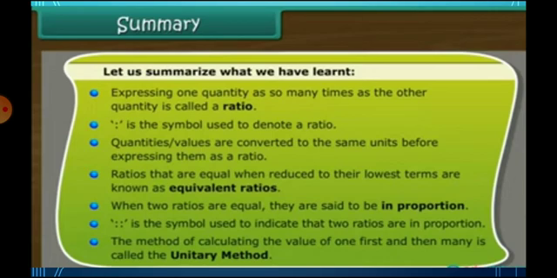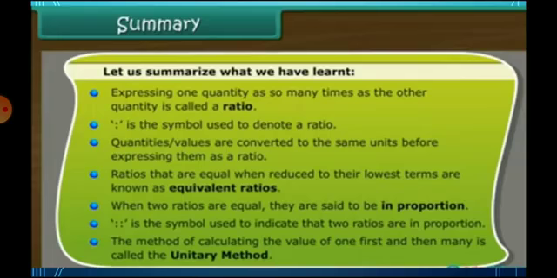Let us summarize what we have learnt. Expressing one quantity as so many times the other quantity is called a ratio. The colon is the symbol used to denote a ratio. Quantities or values are converted to the same units before expressing them as a ratio. Don't forget it. After converting the quantities, only then can we find the ratio's value.